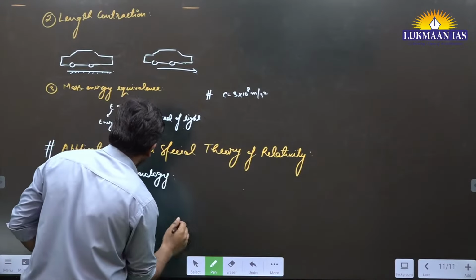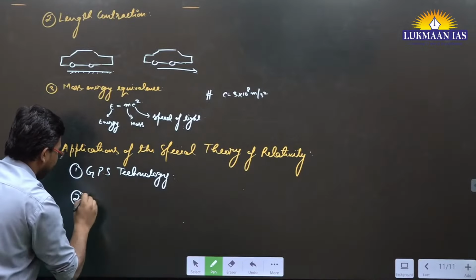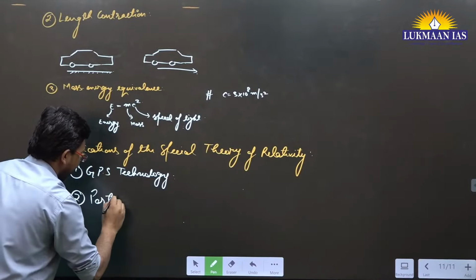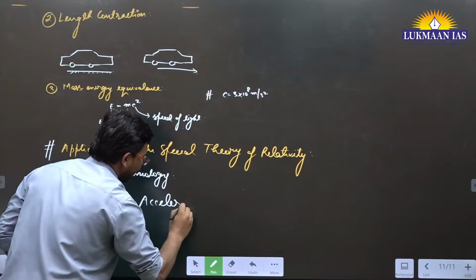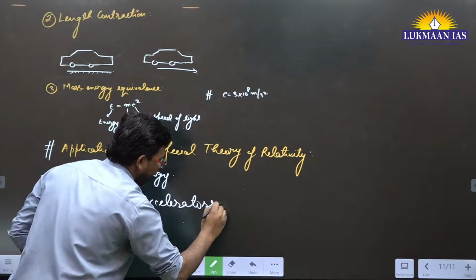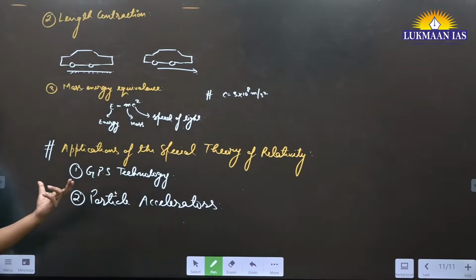Write down the second area of application: particle accelerators. This is the second area of application. Particle accelerators.